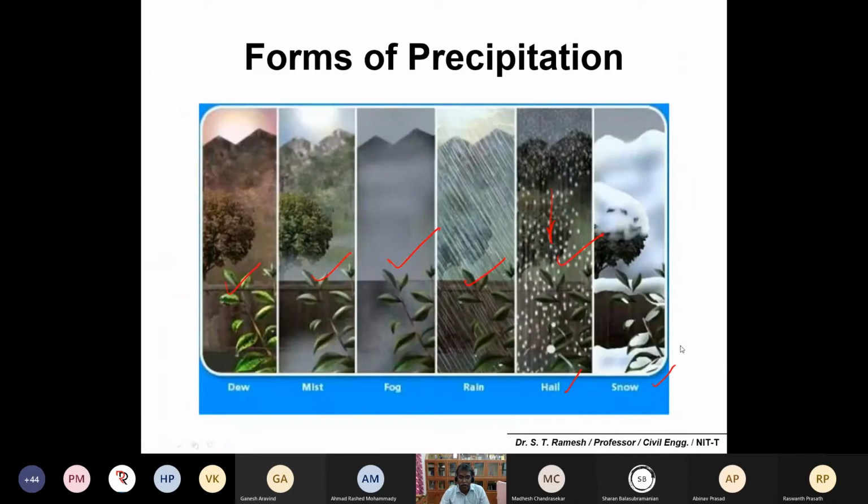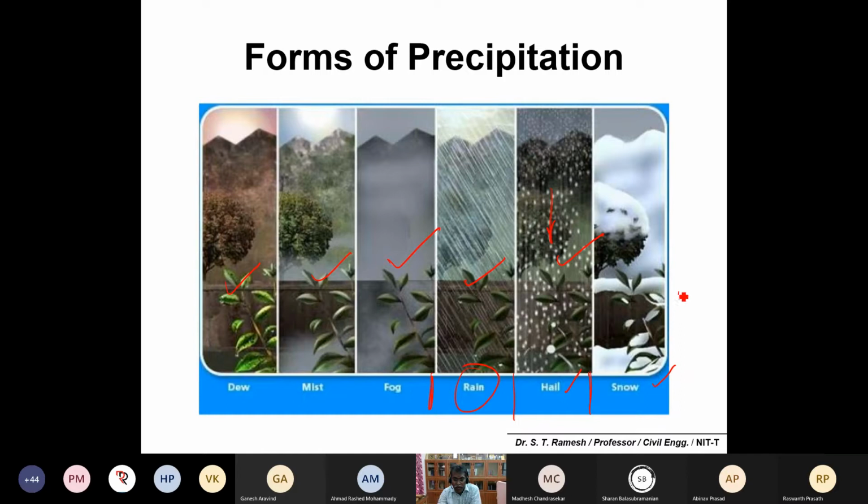Those who are nearby hilly areas commonly see dew, mist, and also fog. Those in a tropical region would have experienced lighter rain, heavier rain, and extreme rain conditions. In some specific locations, you would also have seen hail, where the condensation process is very heavy or high, and ice may fall down from the atmosphere.